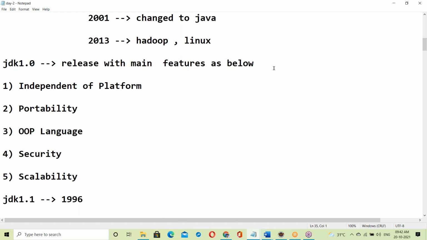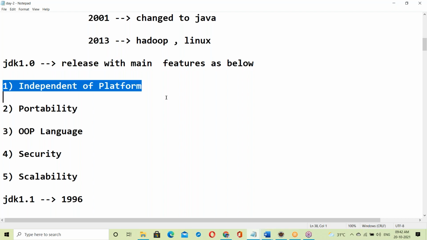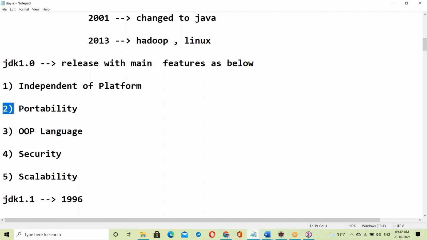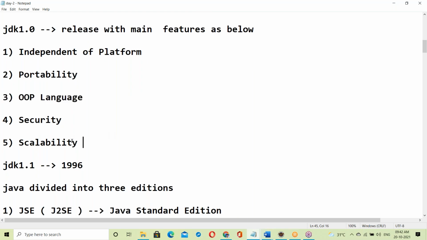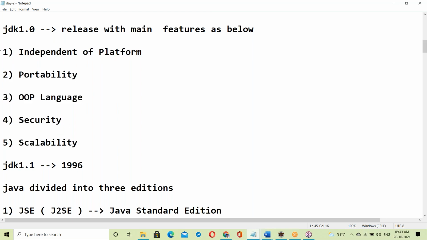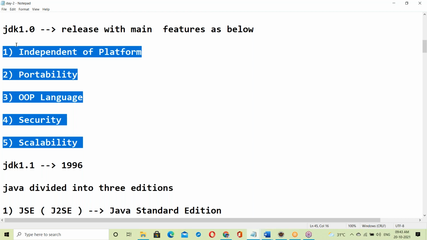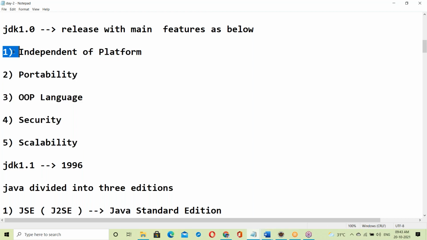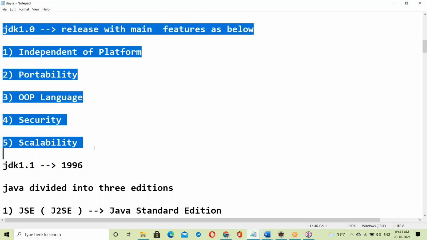These are the main features of Java: platform independence, portability, an OOP language, security, and scalability.